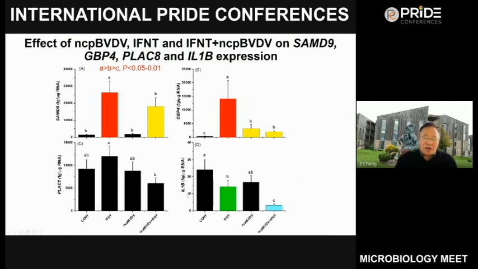And IL1B is not an ISG, but we use it to monitor the general immunity of the cells. We can find interferon tau inhibits the IL1B production. This is important for pregnancy recognition because it has to keep the uterus quiet to prepare for the pregnancy. But the combination of the IFNT and the BVDV infection causes a big disruption of the expression of IL1B.